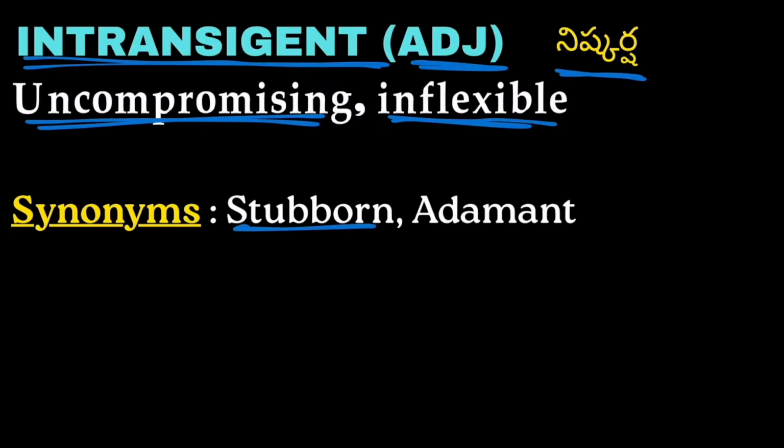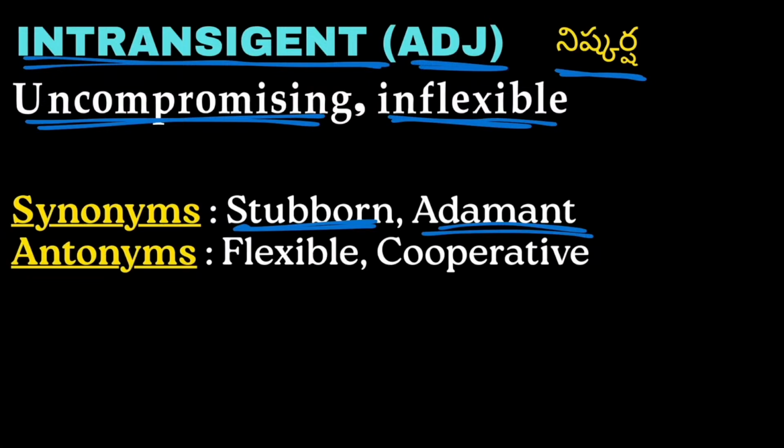Synonyms: stubborn, adamant. Stubborn and adamant means something which cannot be altered easily. Uncompromising. Antonyms are flexible, cooperative. Flexible and cooperative are the opposite words for intransigent.